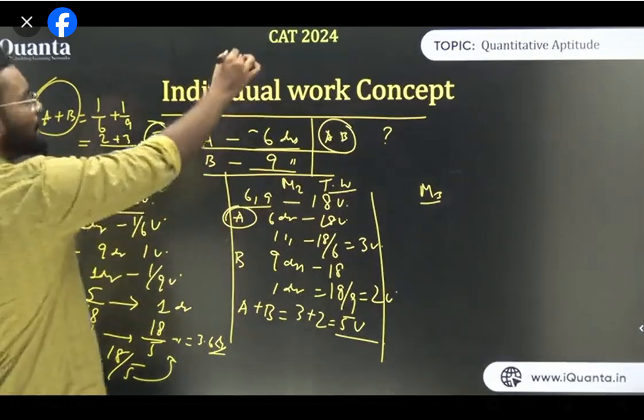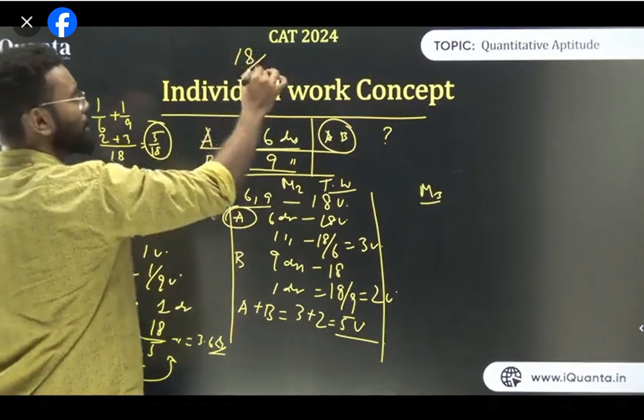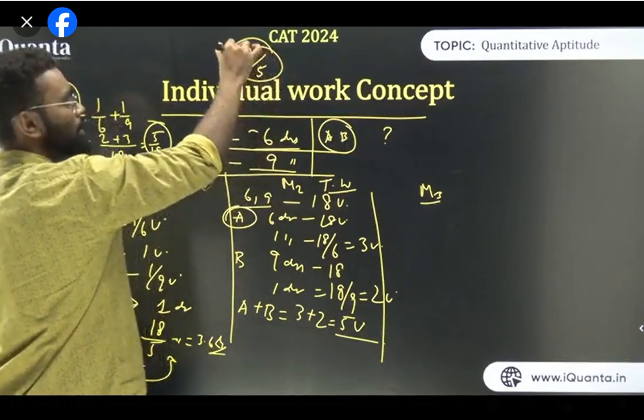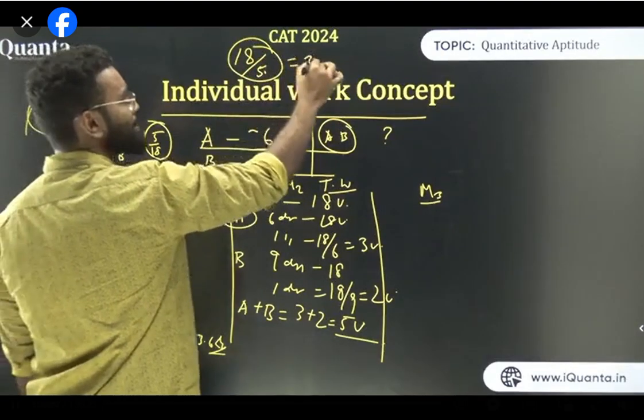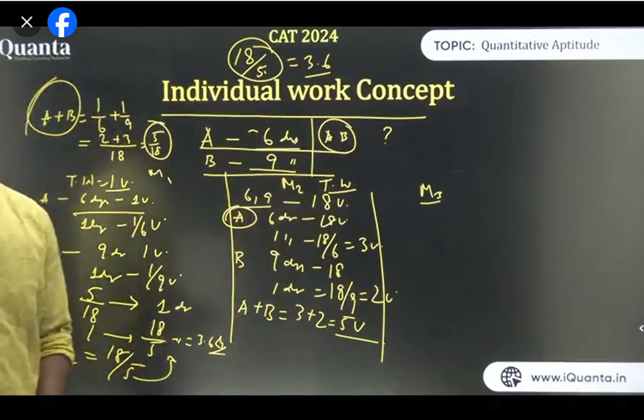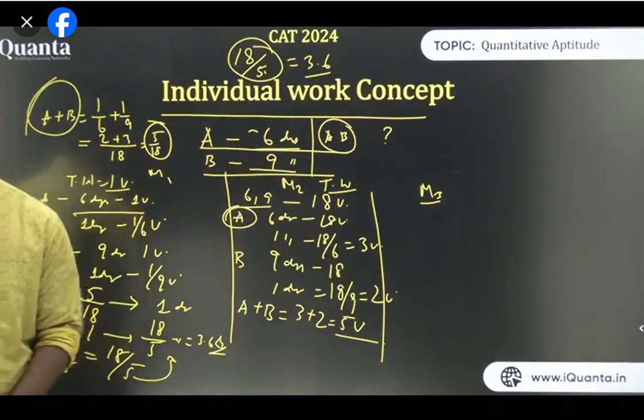5 यूनिट. तो टोटल काम कितना? 18 यूनिट. एक दिन में कितना होगा? 5 यूनिट. तो कितने दिन में होगा? 18/5. 18 is the total amount of work. This is per day. So 18/5 is 3.6. Am I clear? LCM method is much more used, much more easy.